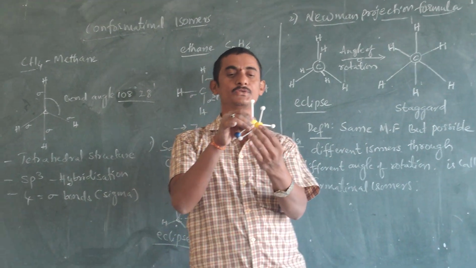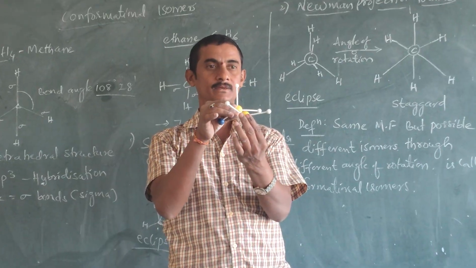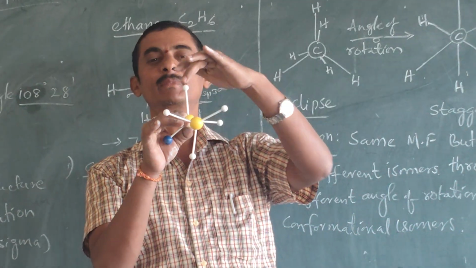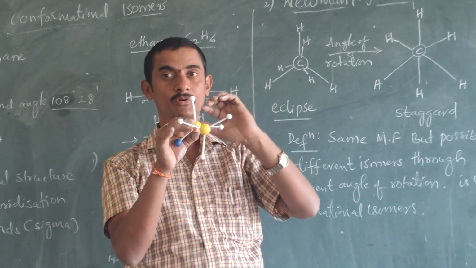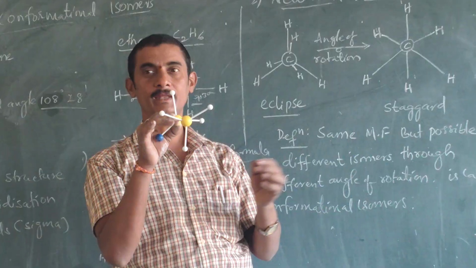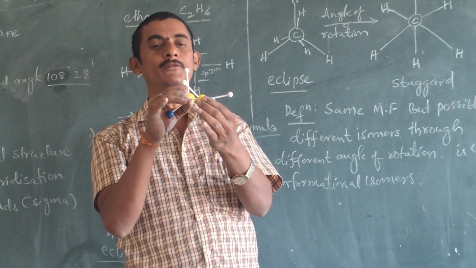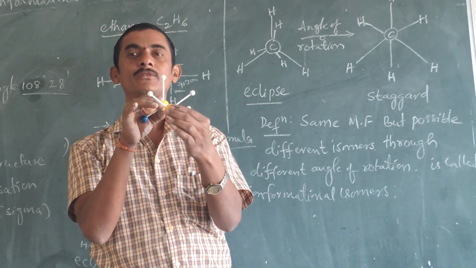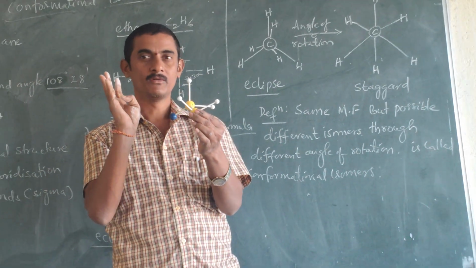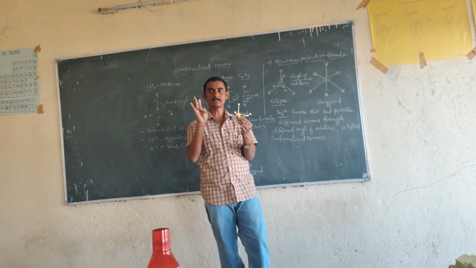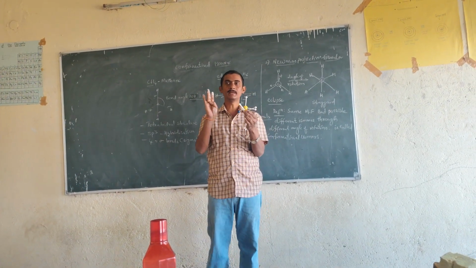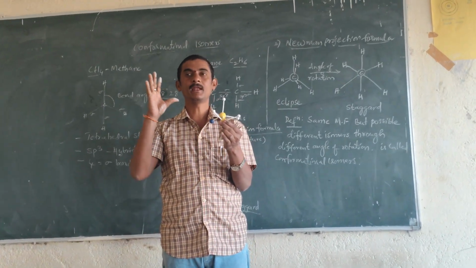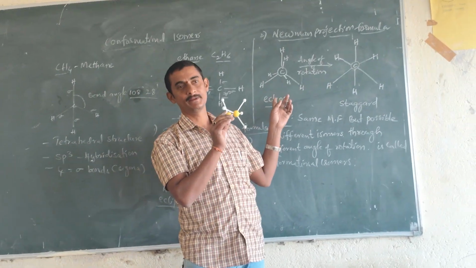So the conformational isomer we get is called staggered. In staggered, just rotate about 120 degrees. It minimizes its repulsions compared to the eclipsed structure. If we rotate continuously, we can get four types of structures: fully eclipsed, second one gauche, third one staggered, fourth one partially eclipsed, and finally the same structure is repeated.